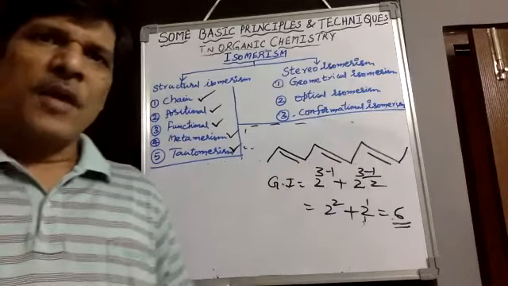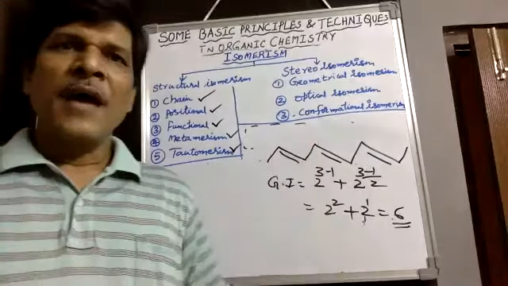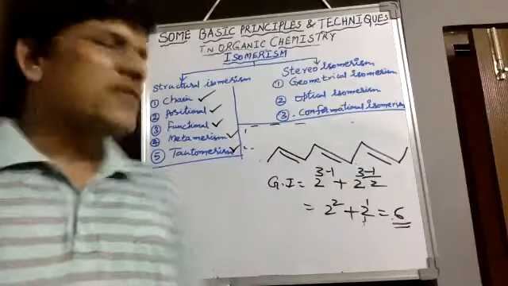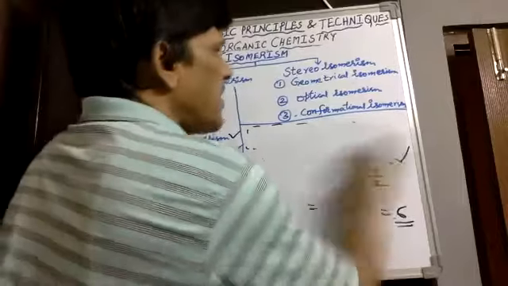Not only is geometrical isomerism exhibited in unsaturated compounds, but we can also identify it in cyclic compounds. Cyclic compounds also show restricted centers.